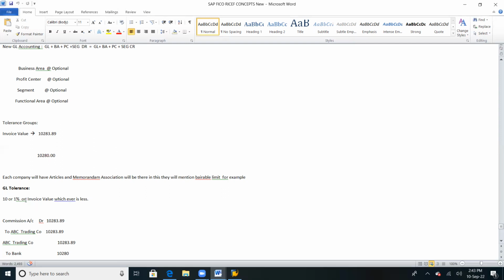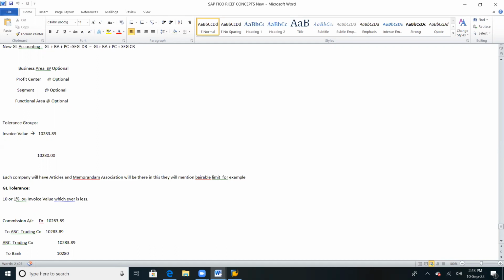Company to company, it is different. It could be a maximum 10% bearable limit, or a 1% or 3% bearable limit. If the difference between the invoice value and your value of invoice posting is 1% or 2% or 3%, up to a maximum of 10%, then the invoice can be accepted. If it is more than that, then we won't accept.